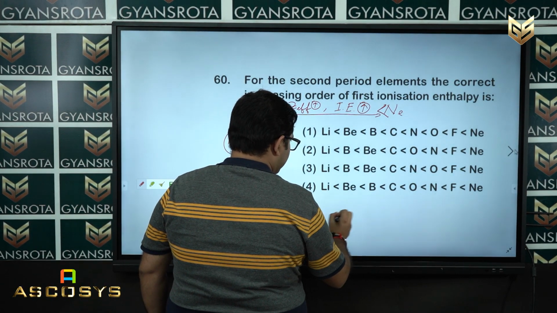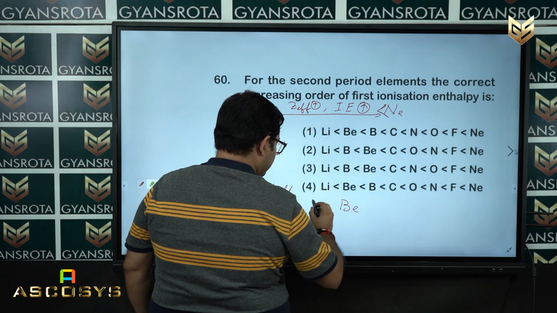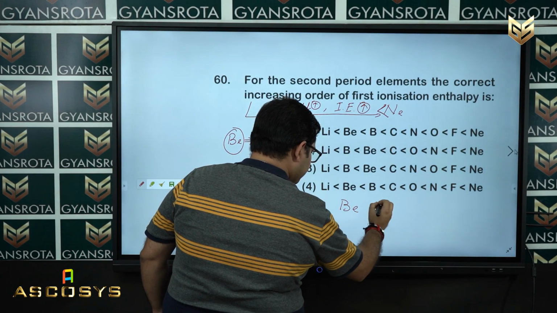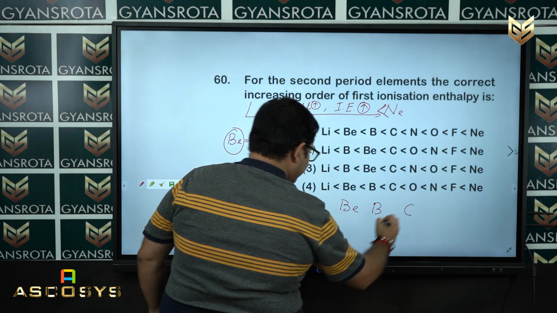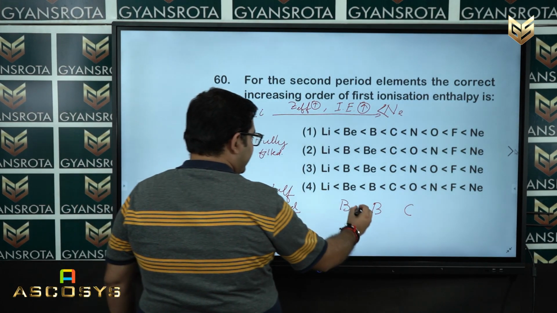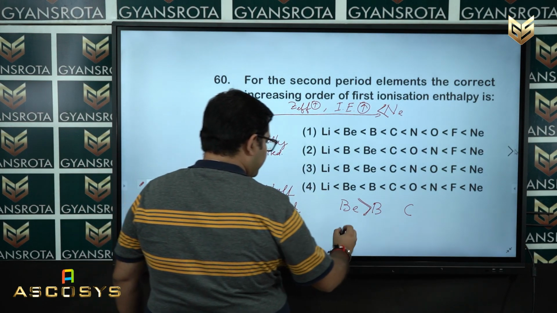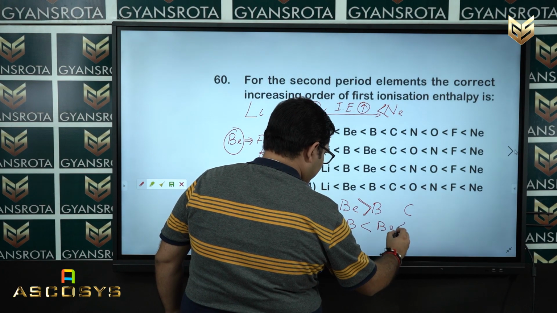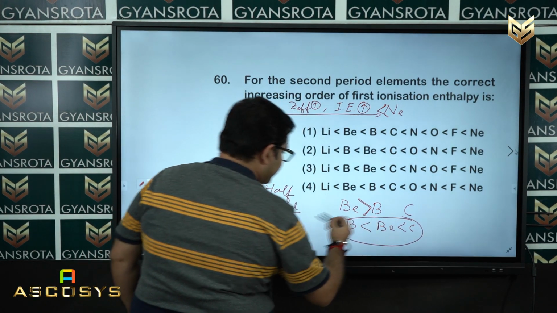Like suppose lithium, beryllium, boron, carbon. Beryllium will be greater than your boron. So what you are obtaining? Boron will come first, then your beryllium, then your carbon. So this order we are obtaining for this one.